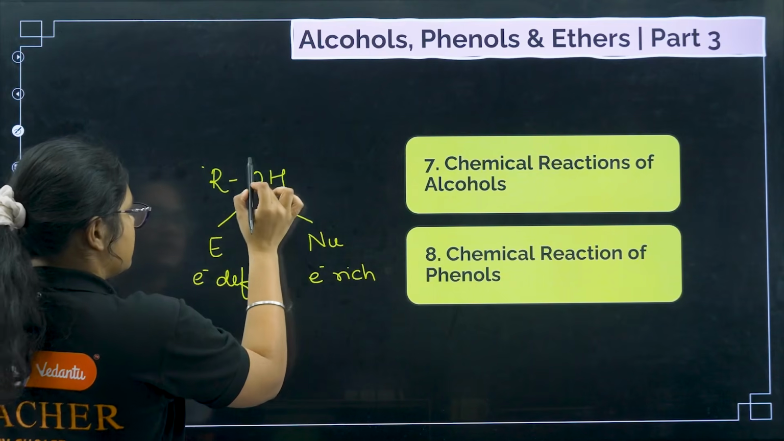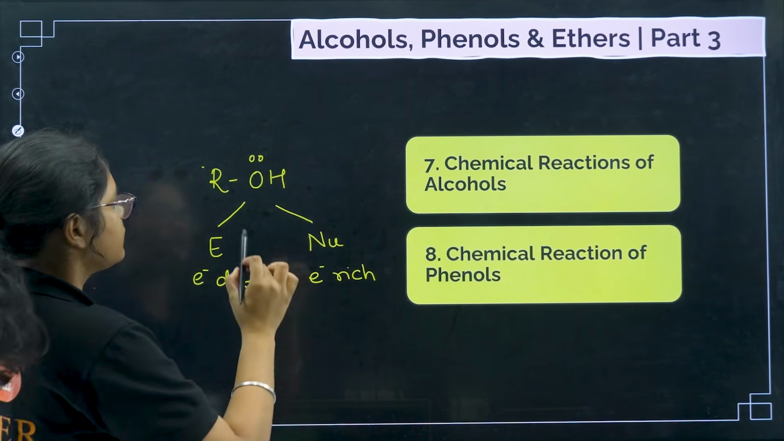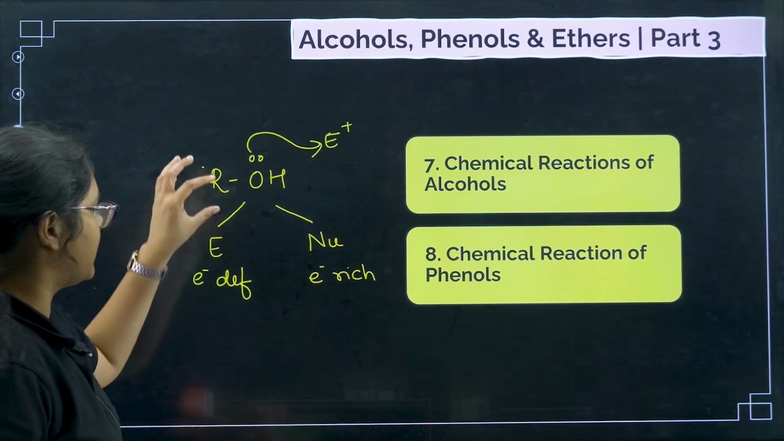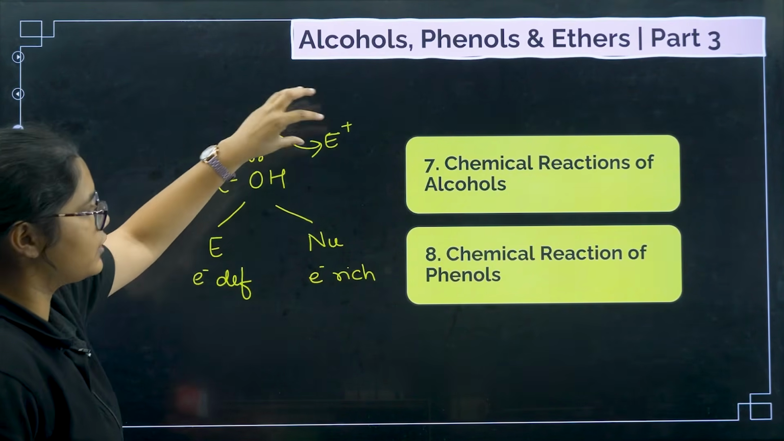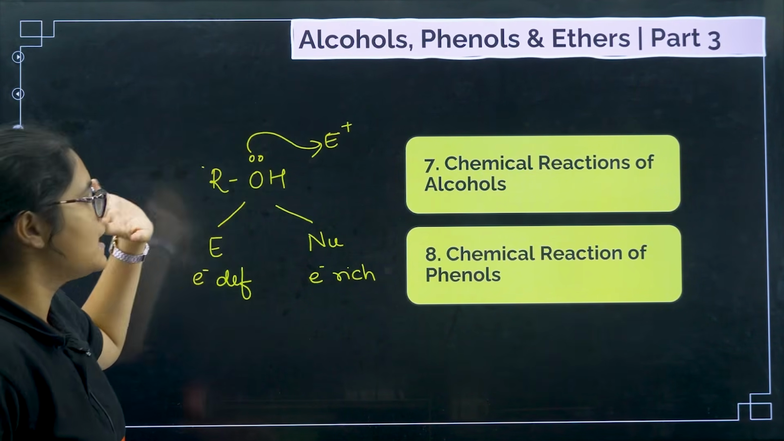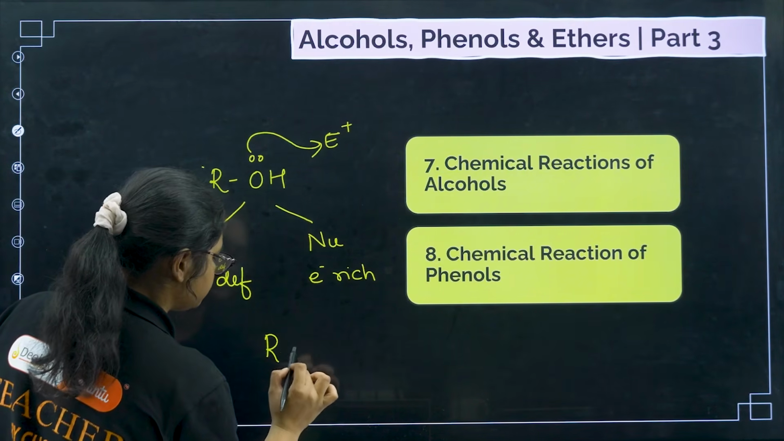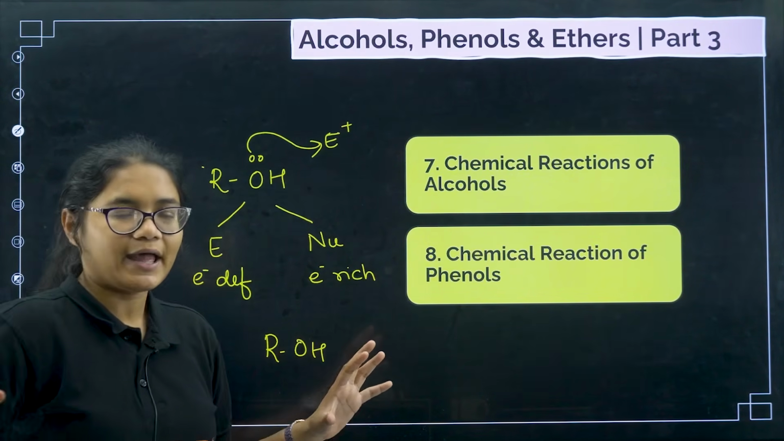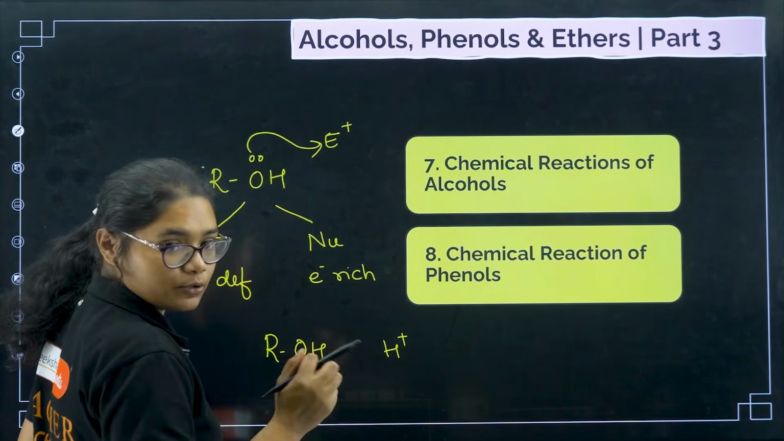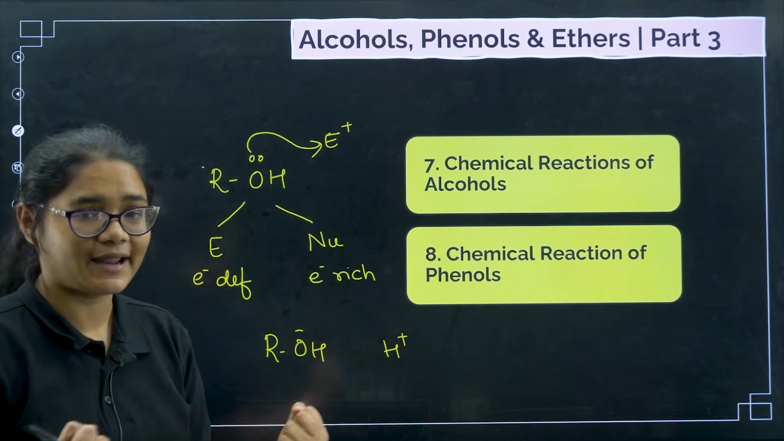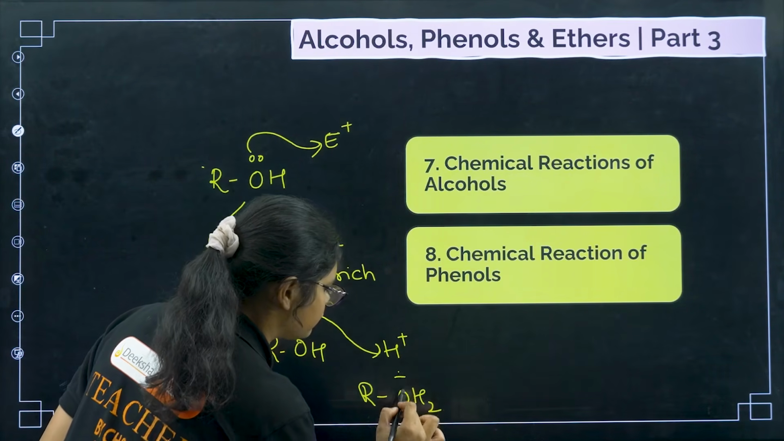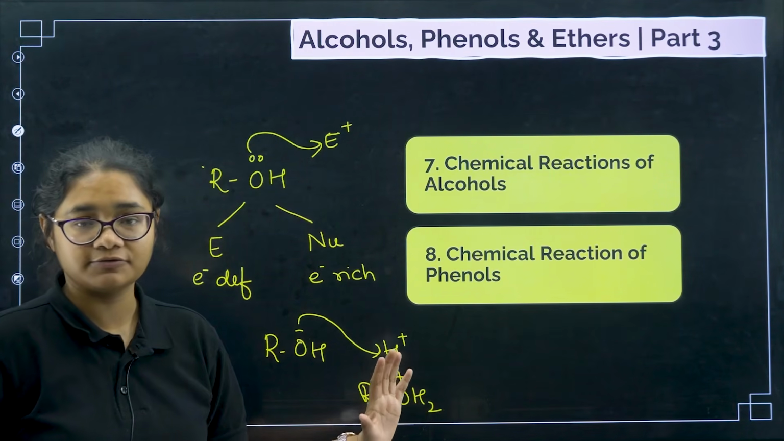If this oxygen is having a lone pair, and there is an electrophile, and this lone pair attacks that electrophile, then it is behaving as a nucleophile. Now suppose there is ROH, and somewhere in the medium H plus is also present. Oxygen lone pairs are super active. They will take this H plus. So what will I get? ROH2 plus.